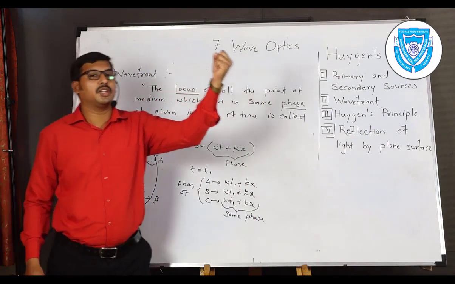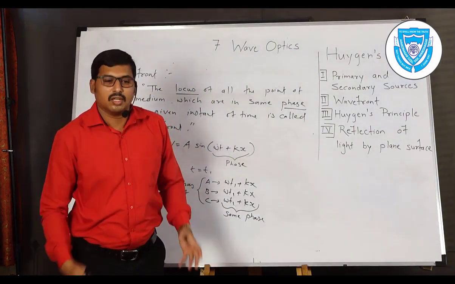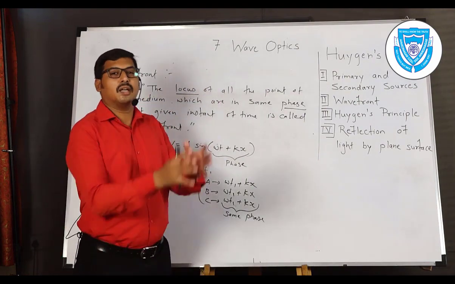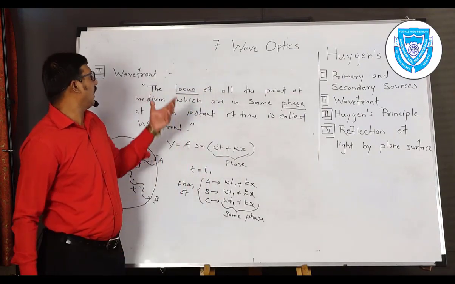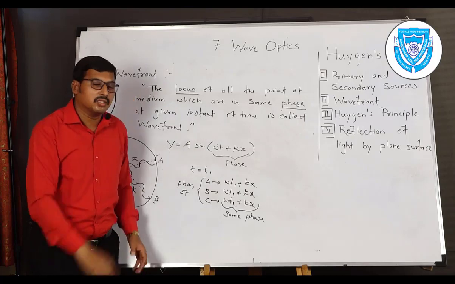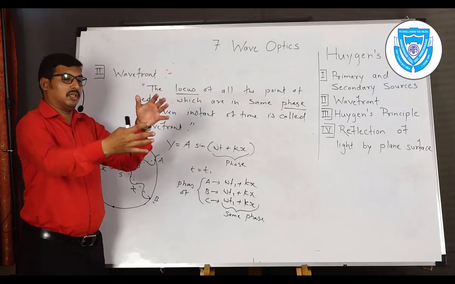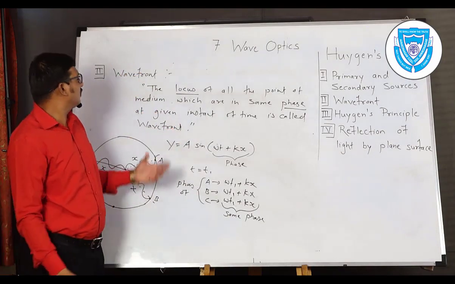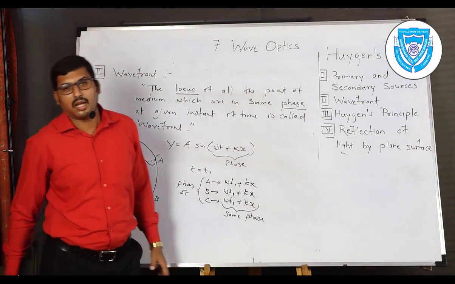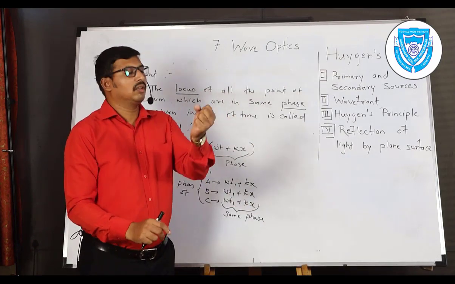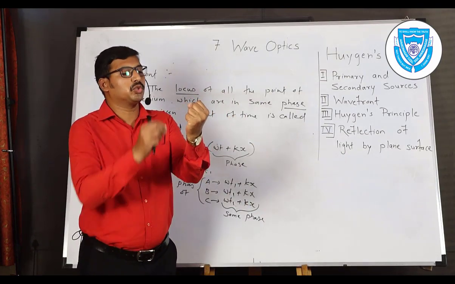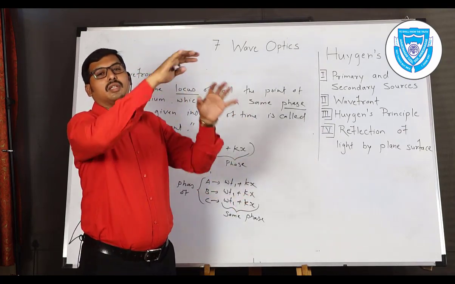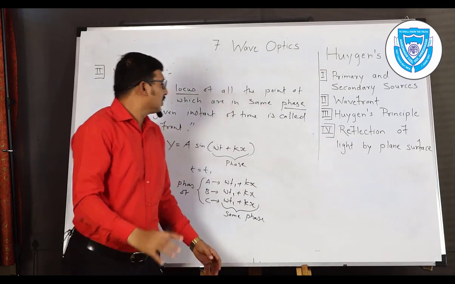Now suppose we consider a light source or sound source, for example. Light travels in all possible directions, or sound travels in all possible directions. In that case, the wave travels in 3 dimensions, so the wavefront will be a surface, and that surface is of 3 different categories. Either spherical, when light or sound is produced from a point source in all possible directions, and the collection is in the form of a sphere.